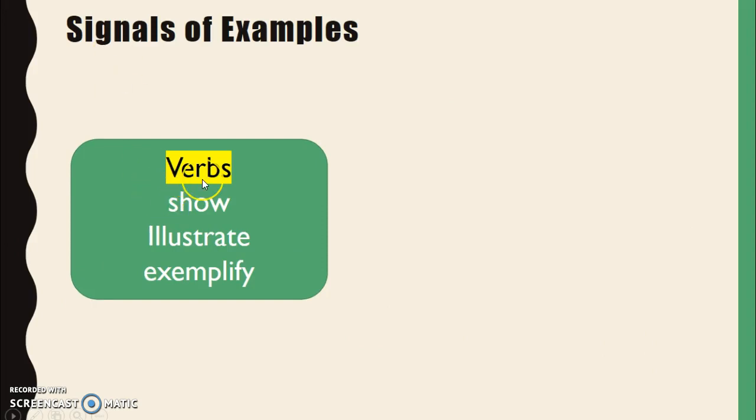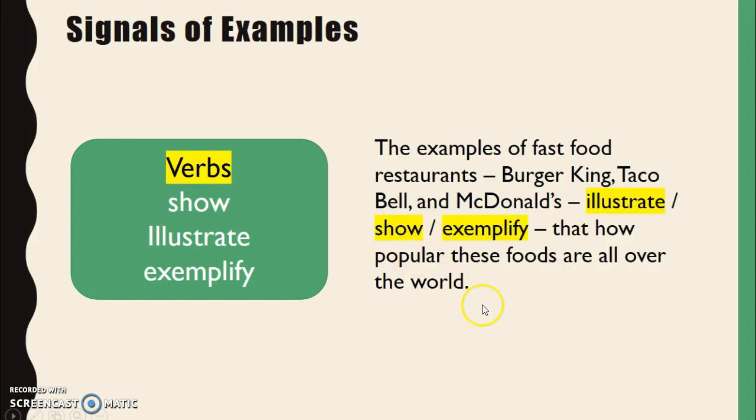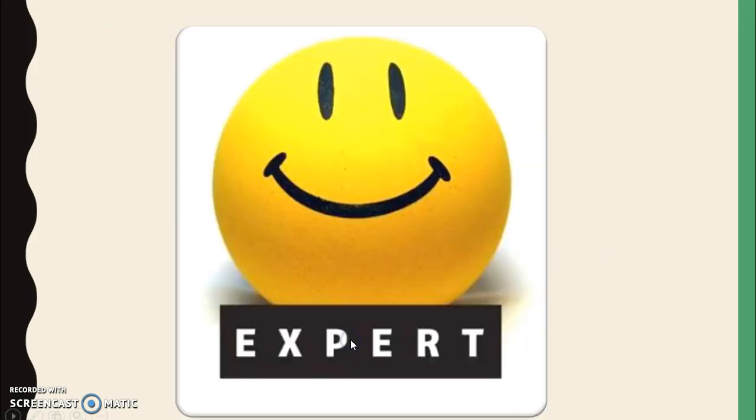And finally, verbs. Verbs can also show us examples. So if we take this sentence and we read it, the examples of fast food restaurants, Burger King, Taco Bell, and McDonald's, illustrate or show or exemplify, from the word example, how popular these foods are all over the world. So when we see a word like show, illustrate, and exemplify, they are signaling us that it has to do with examples. So now you're all experts on examples.